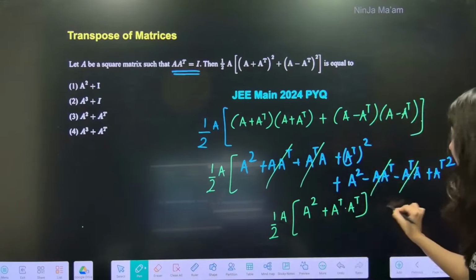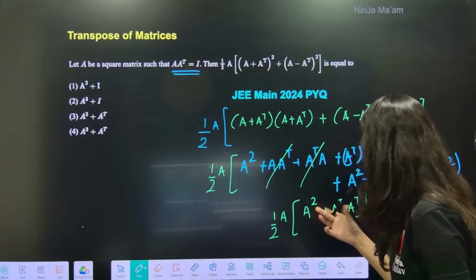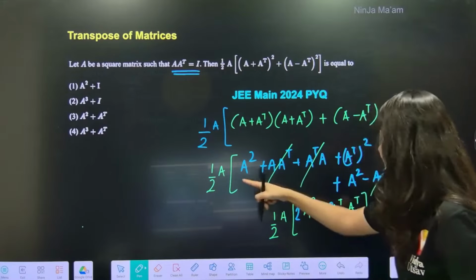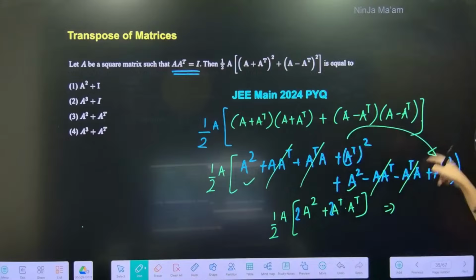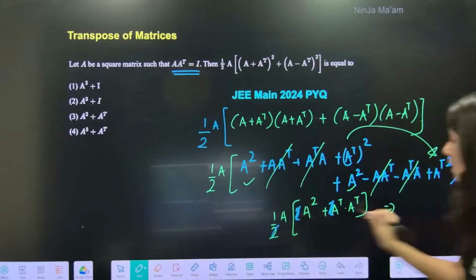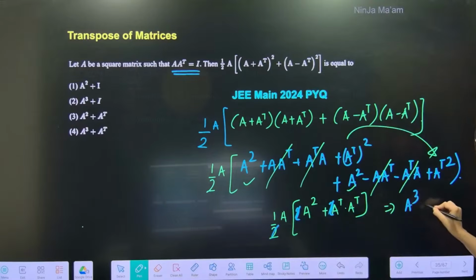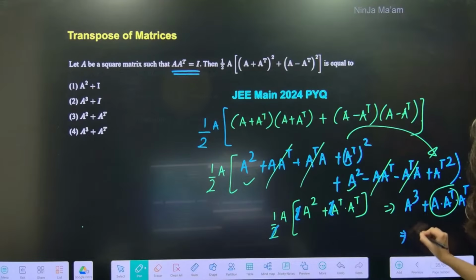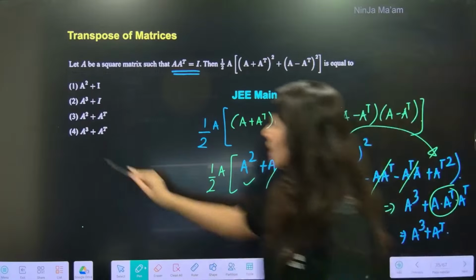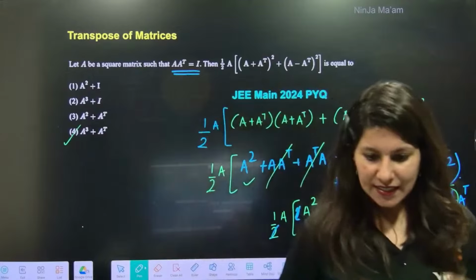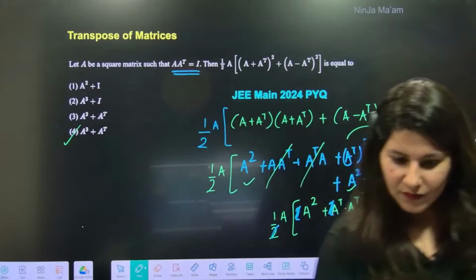Now let's multiply this A inside. 2 is also there, right? Because it is also double. See, A square, and this is also double. So 2 anyway cancels. Now multiply A. So this is A cube plus A transpose, A transpose. Okay. So A into A transpose is identity. So the answer will be A cube plus A transpose. Easy question, option D. Everybody? Okay.